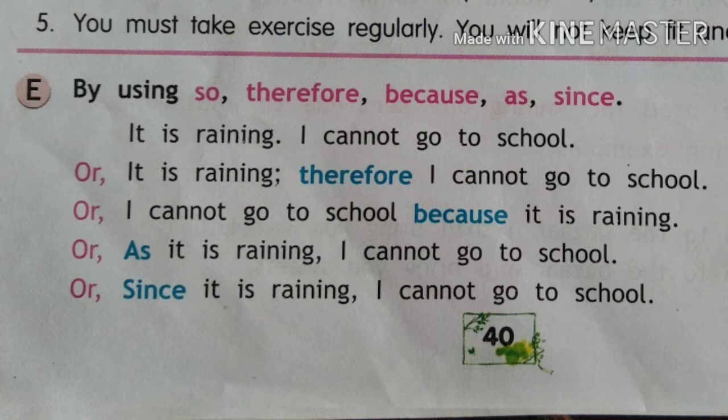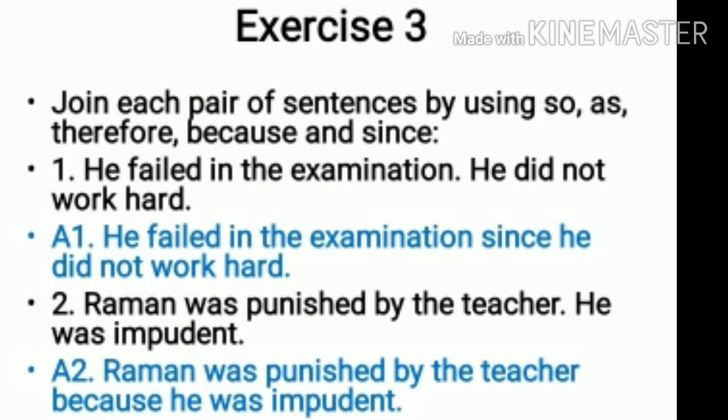So when we use because, we need to change the formation of the sentence, that why you are not going to school, because it was raining. So as it was raining, I cannot go to school. So here also the conjunction as and since is written first, and then the rest of the sentence is joined together. So as I just said, sometimes we need to change the formation of the sentence to give it the perfect meaning. Now exercise 3.